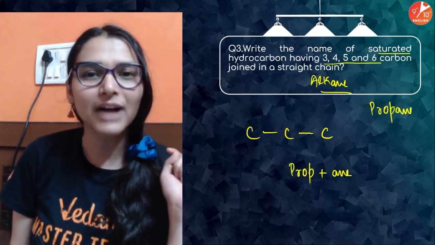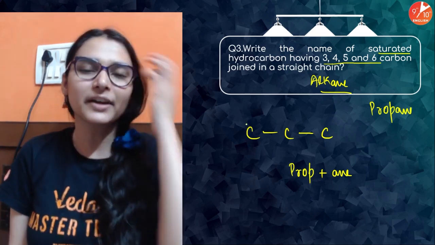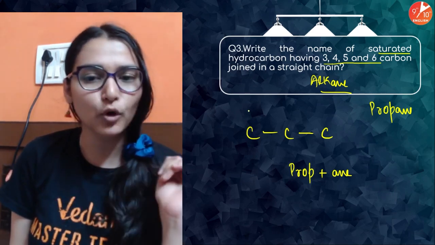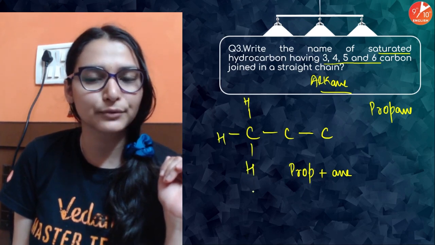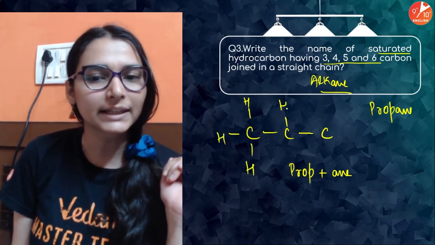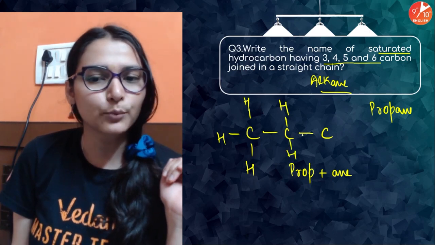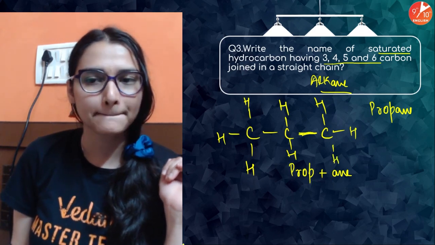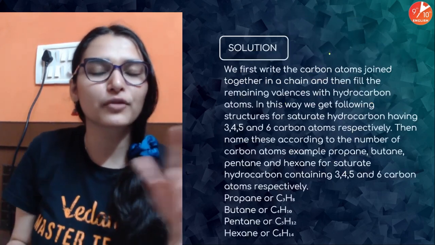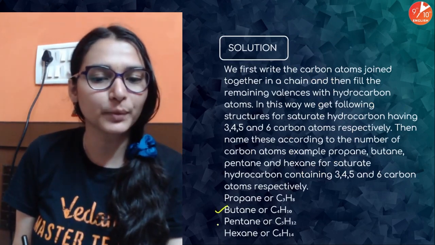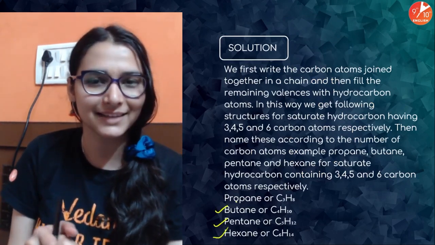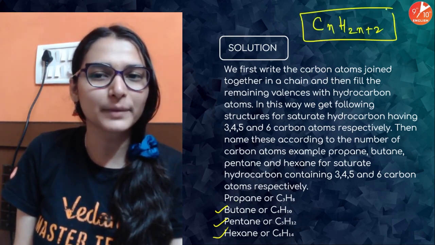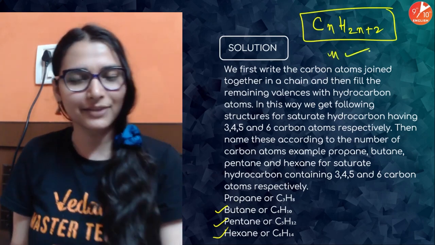बना सकते हो. Attach the hydrogens now in such a way that valency of every carbon is satisfied. Now this terminal carbon has made 1 bond, so I can attach a total of 3 more hydrogens. ये second carbon ने 2 bond बना लिए, I can attach 2 hydrogen. This 1 bond is made here, I can again attach 3 more hydrogens. Simple है. The same you can do for 4, 5 and 6 members. You will get the answer. Propane के बाद butane, pentane and hexane. And you know they all are alkanes. They would be following the same general formula, है ना? N का value रख दो आप, you will get the answer.